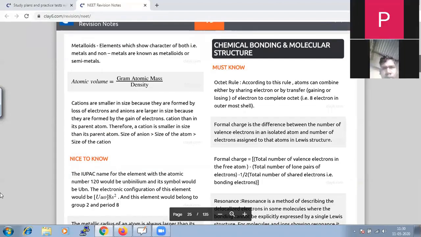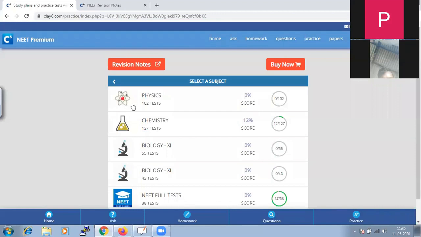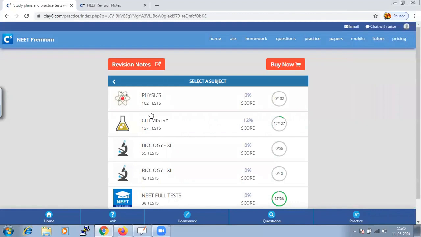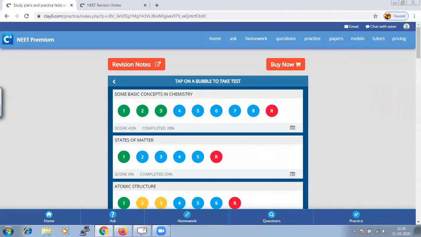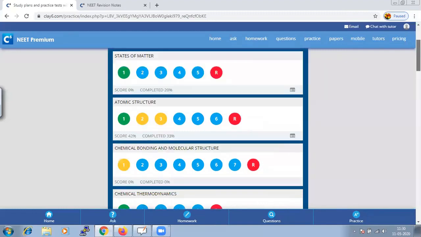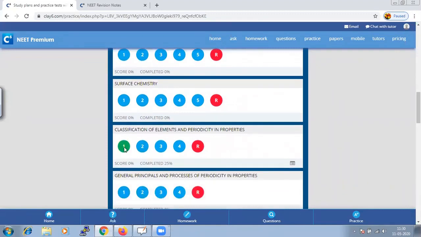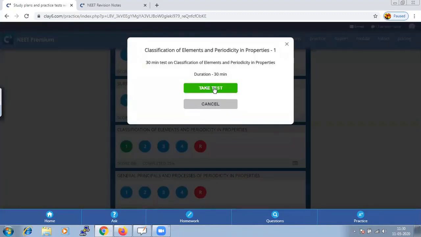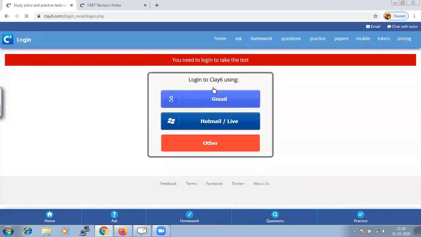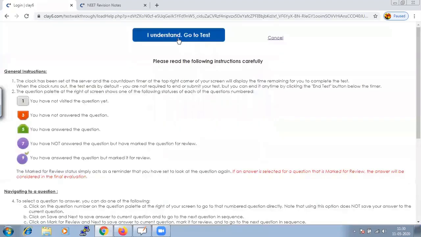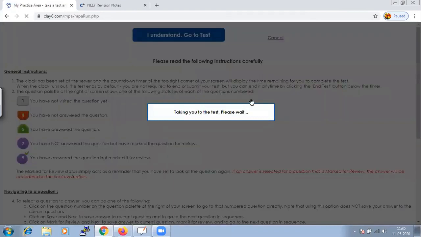Let us try taking a test so that we can understand how the questions are asked, and it will be helpful for you to practice. Let us go to chemistry, and today we are doing the chapter classification of elements. So let us pick a test from it. You could take each test n number of times so that it is helpful for you to practice and make yourself confident in that particular chapter.